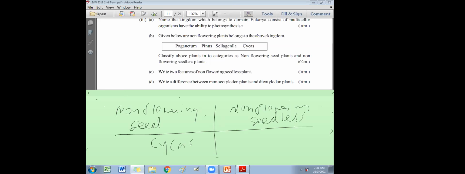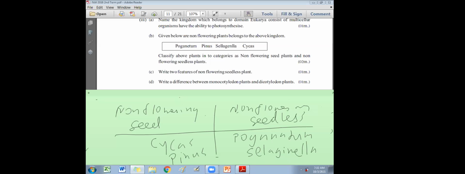Cycas and Pinus. Non-flowering seedless will be Pogonatum and Selaginella. Non-flowering seedless, Pogonatum and Selaginella. Next one, write two features of non-flowering seedless. What are the non-flowering seedless?